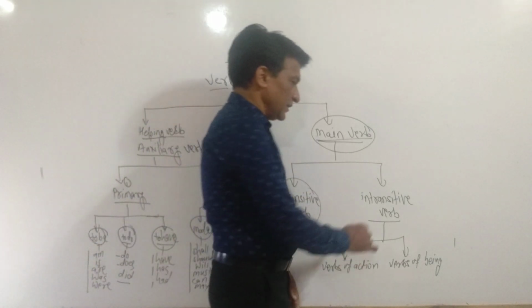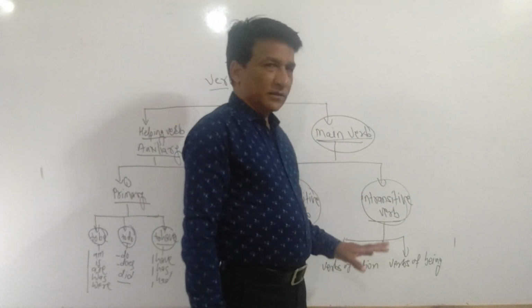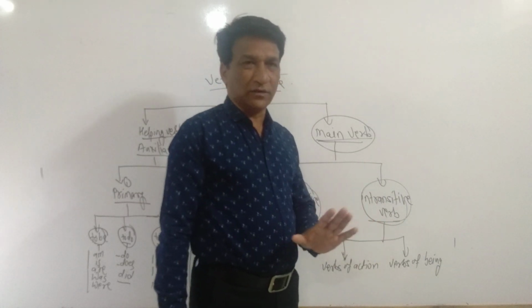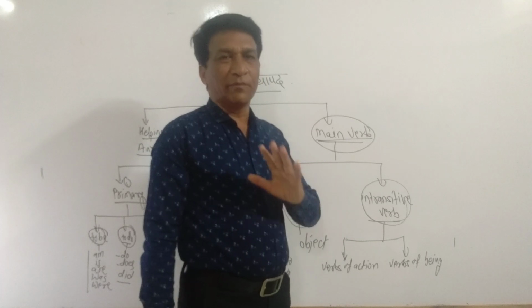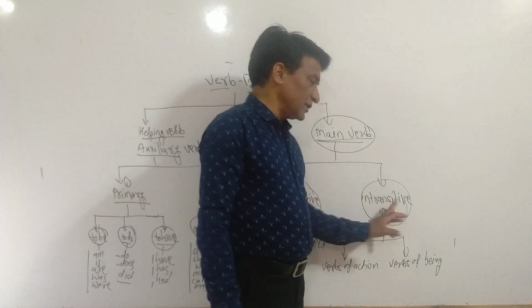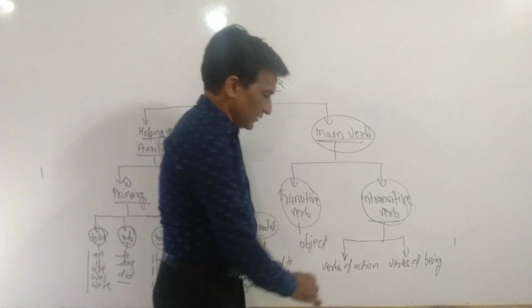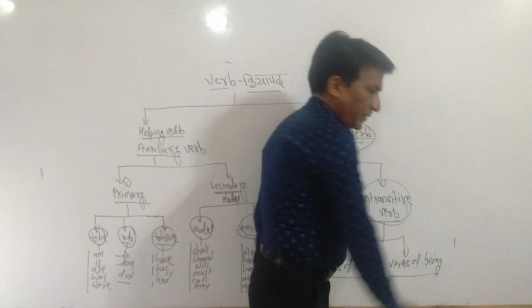And second is intransitive verb. Intransitive verb is called a verb which needs no object to complete the meaning of the sentence. Now intransitive verb is also divided into two parts: verbs of action and verbs of being.